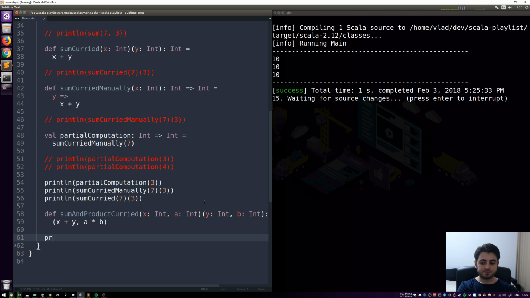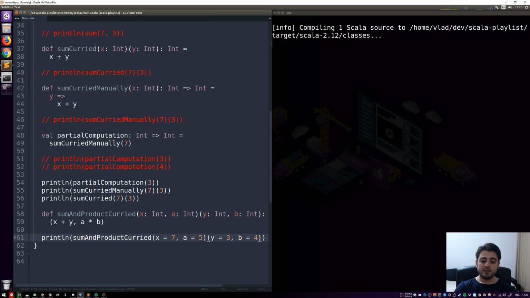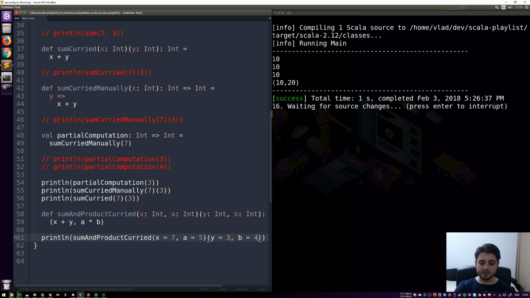So when we call it, let's call it with sum and product curried. So let's say that x is a 7, we can use named arguments here, and let's say that a is a 5, and the second parameter list is going to be 3 as before. I just want to keep it simple, and let's say that b is a 4, for example, right? So 7 plus 3 is a 10, and 5 multiplied with a 4 is a 20, so we see this tuple over there. All right, now let's talk about the elephant in the room, referential transparency.